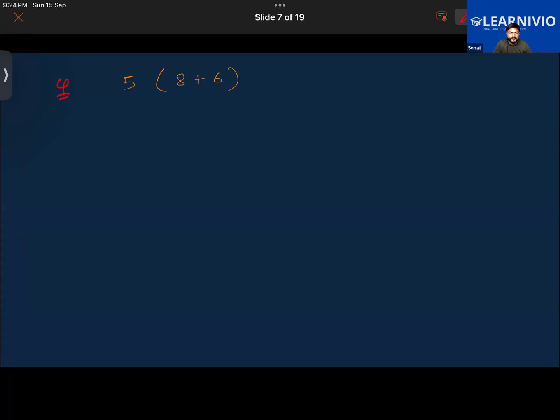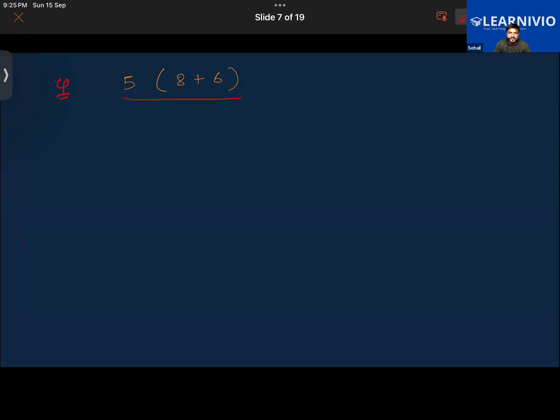Break it down using the distributive property. You have to find the answer using the distributive property. Done? Okay, good. What answer are you getting? 70. That is correct.